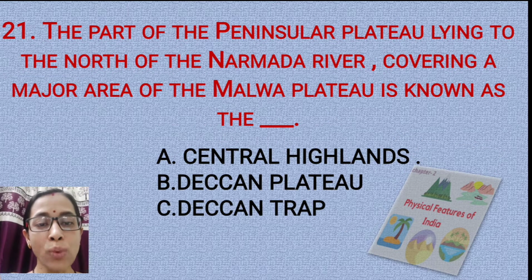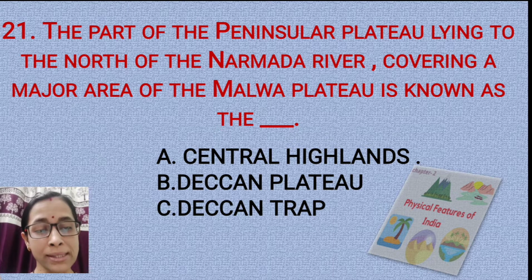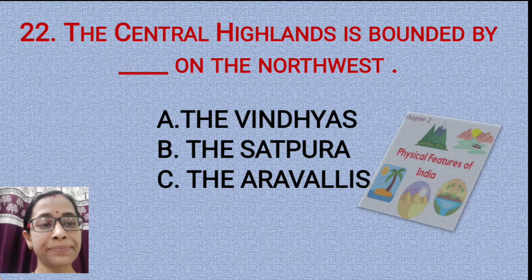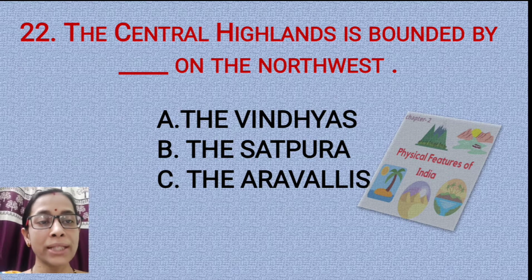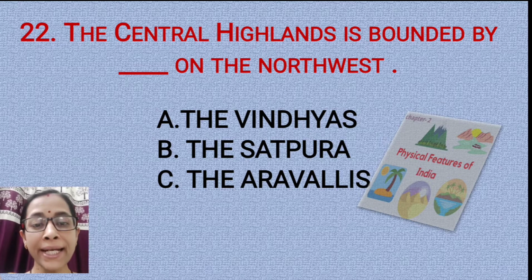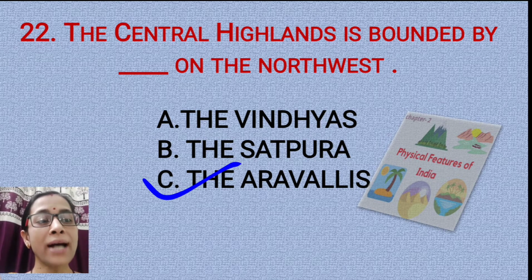Question number 21. The part of the peninsular plateau lying to the north of the Narmada river, covering a major area of the Malwa plateau, is known as option A, Central Highlands, option B, Deccan Plateau, option C, Deccan Trough. The correct option is option A, the Central Highlands. Question number 22. The Central Highlands is bounded by dash on the northwest. Is it the Vindhyas? Is it the Satpura? Is it the Aravalis? The correct answer is option C, the Aravalis.